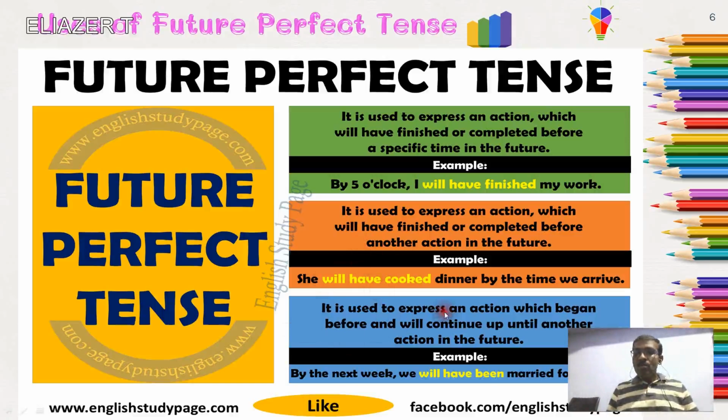And the last use is to express an action which began before and will continue up to another time. That means it has started in the past and goes on in the future also, but it will get over by a certain time. By next week we will have been married for 20 years. So by the coming week, they will have completed 20 years of married life, right? To express those situations: by next week we will have been married for 20 years. We will have been working here for 10 years, 20 years. Many examples you can make use of.